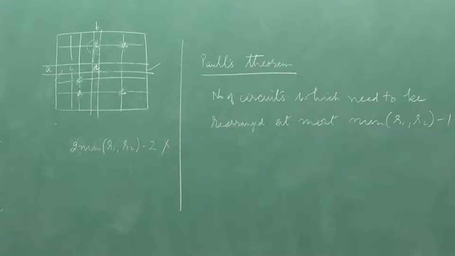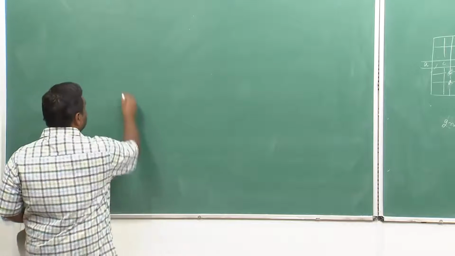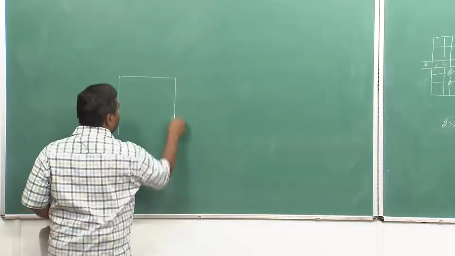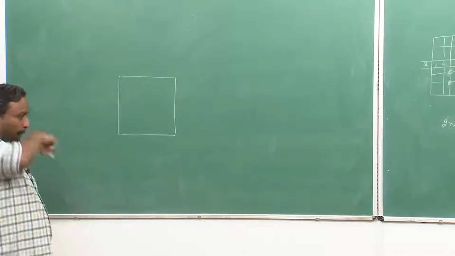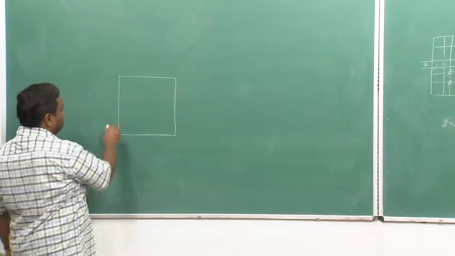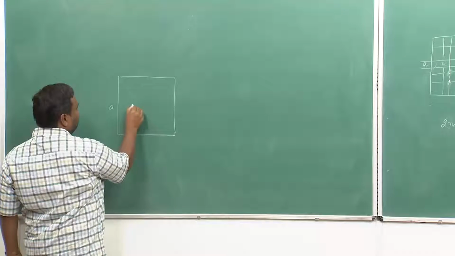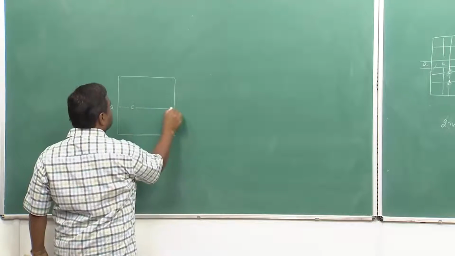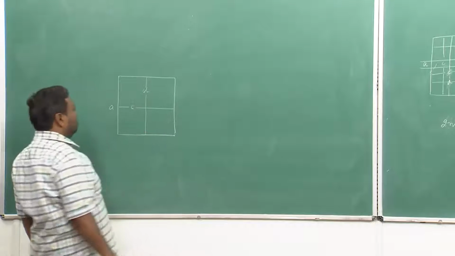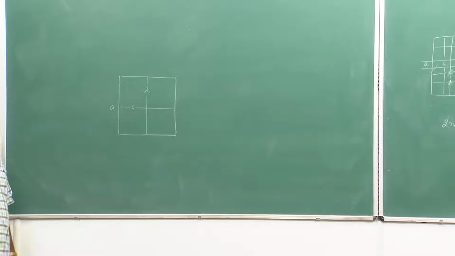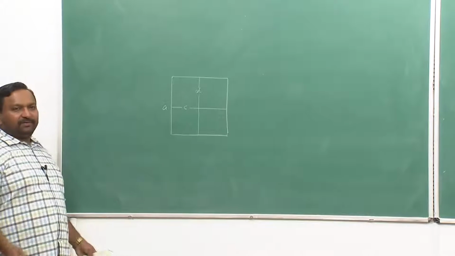So, the idea here is very simple, I can actually describe it here. So, what we do is we take the same Paull's matrix. So, there is A and there is a corresponding element C in this case. So, how to determine the rearrangements?